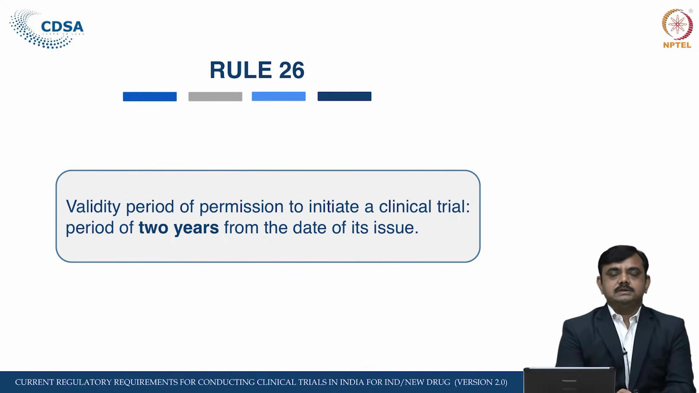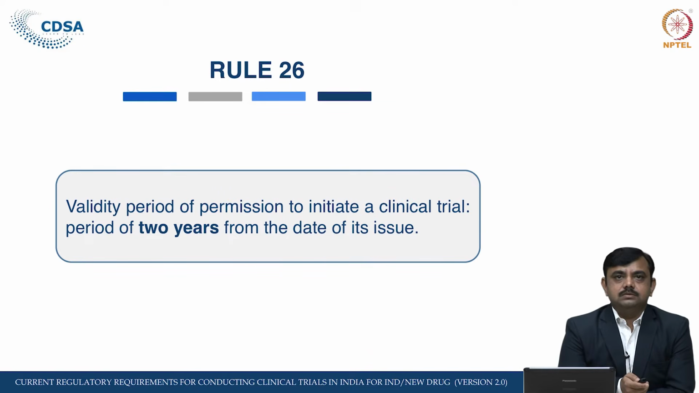Rule 26 is about the validity period of permission to initiate a clinical trial under Rule 22 in Form CT-06. We have seen the permission is in Form CT-06, or sometimes if it is automatic approval, that is a deemed approval and the applicant has to submit the information in Form CT-4A. So, this permission shall remain valid for a period of 2 years from the date of issue. Earlier, in our old clinical trial rules, this type of validity provision was not there. Now it is 2 years from the date of its issue.